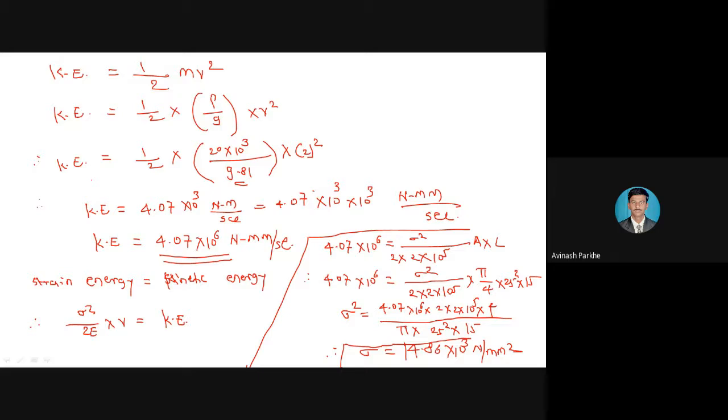14.86 or 14.93 depends upon the number of digits you are taking for the calculation. Initially you will get the answer in the form of sigma square, because your unknown parameter is in the form of sigma square. You have to take the square root. Others, please do the calculations.